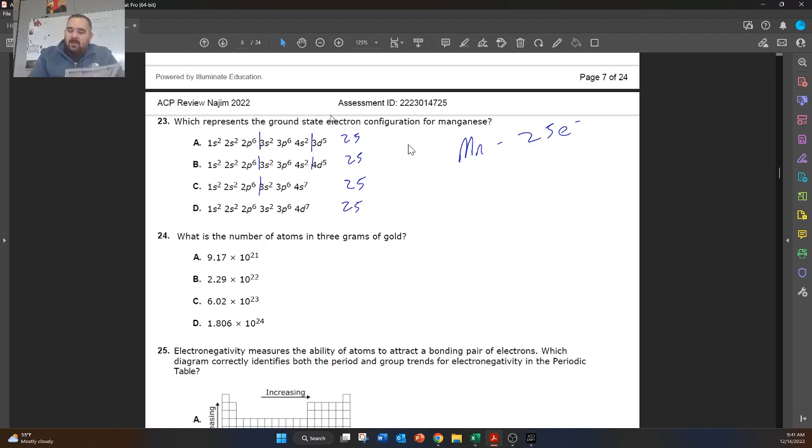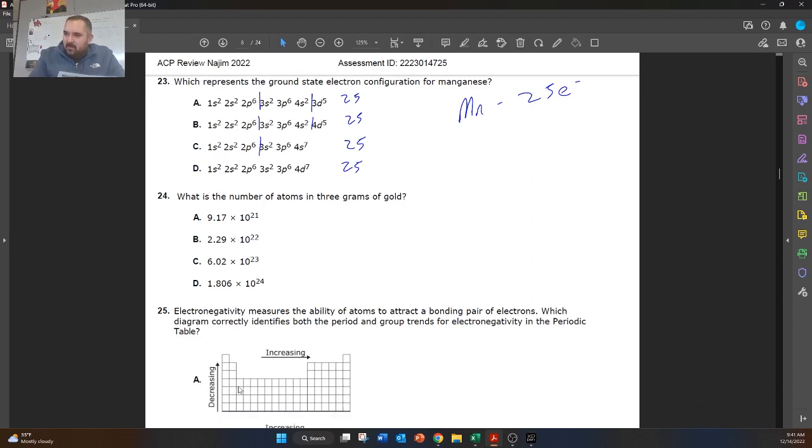But we can eliminate answer choices by looking at the periodic table and knowing what manganese should end in. So manganese is right here. So 1, 2, 3, 4, 5. Manganese sits right there. And we've talked about this before.